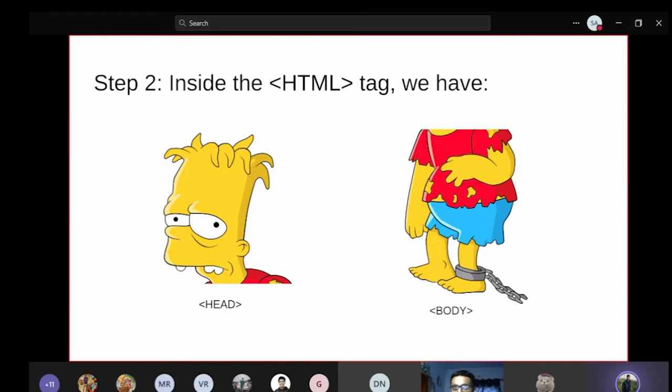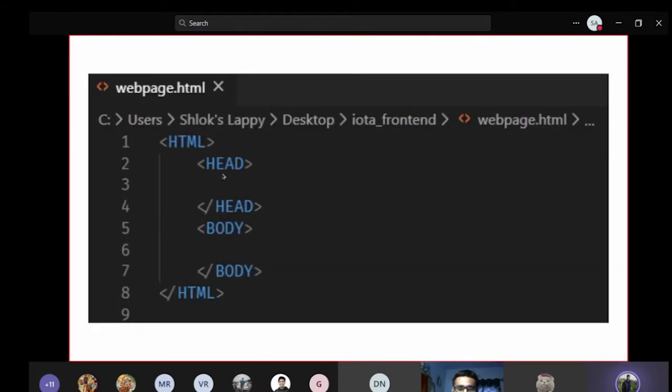So inside an HTML tag, you have a head and you have a body. Head is used to identify your web page for search engines, and body is where the content is present. So you can see there is HTML, head, open, close, then body. Here all the visible content comes in this place.